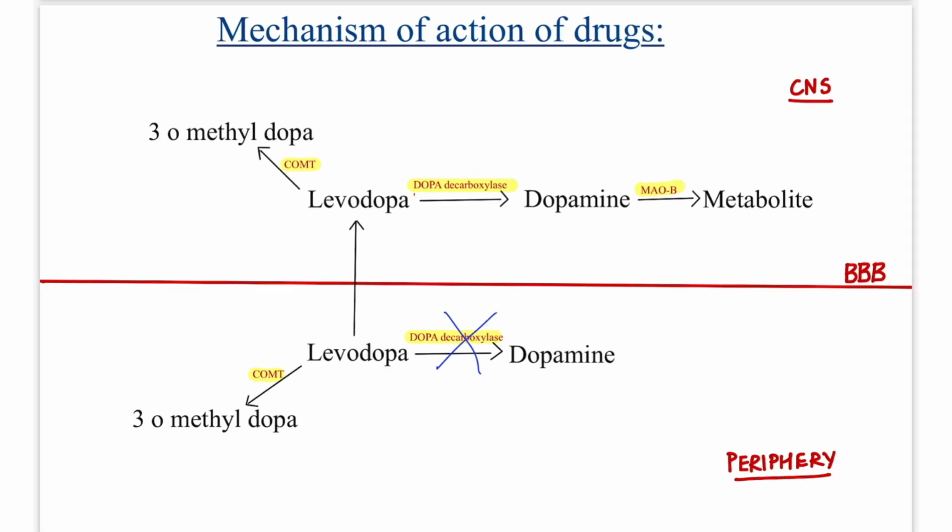Okay, secondly, what can we do? We need dopamine increase in the central nervous system. So we have to inhibit its degradation into the metabolite. So we have to inhibit MAO-B that converts dopamine to its metabolite. So this can be the second drug, MAO-B inhibitor. What else can we do? We need levodopa increase in the CNS. And we have to inhibit its conversion or degradation into 3-O-methyl-dopa. So we can also inhibit COMT. This can be the third mechanism.